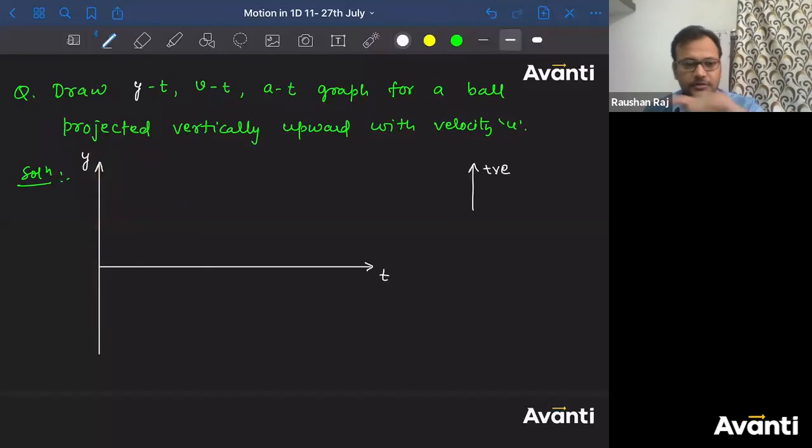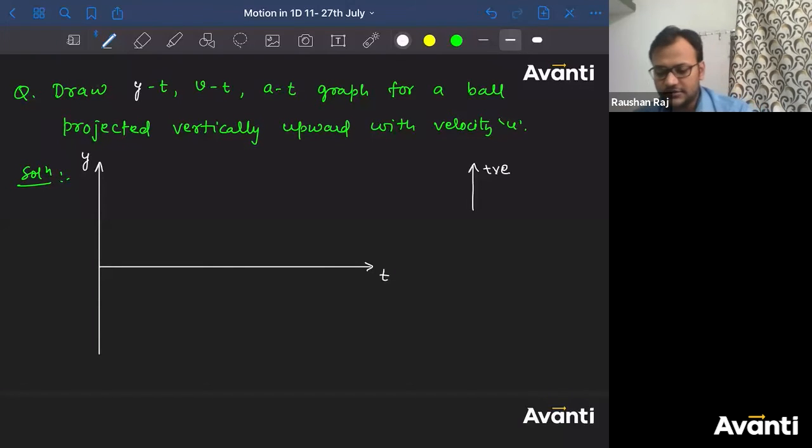Throughout the motion, I have considered the upward direction as positive, and we know that the acceleration will be downward, so the acceleration will be negative throughout the motion. Tell me about the magnitude. Will the magnitude of acceleration change, or will it remain the same throughout the motion? It will remain the same. It will be equal to the g value, 9.81 or 10, whatever it is. Since we talk about acceleration due to gravity near the Earth's surface, the value of g will remain the same.